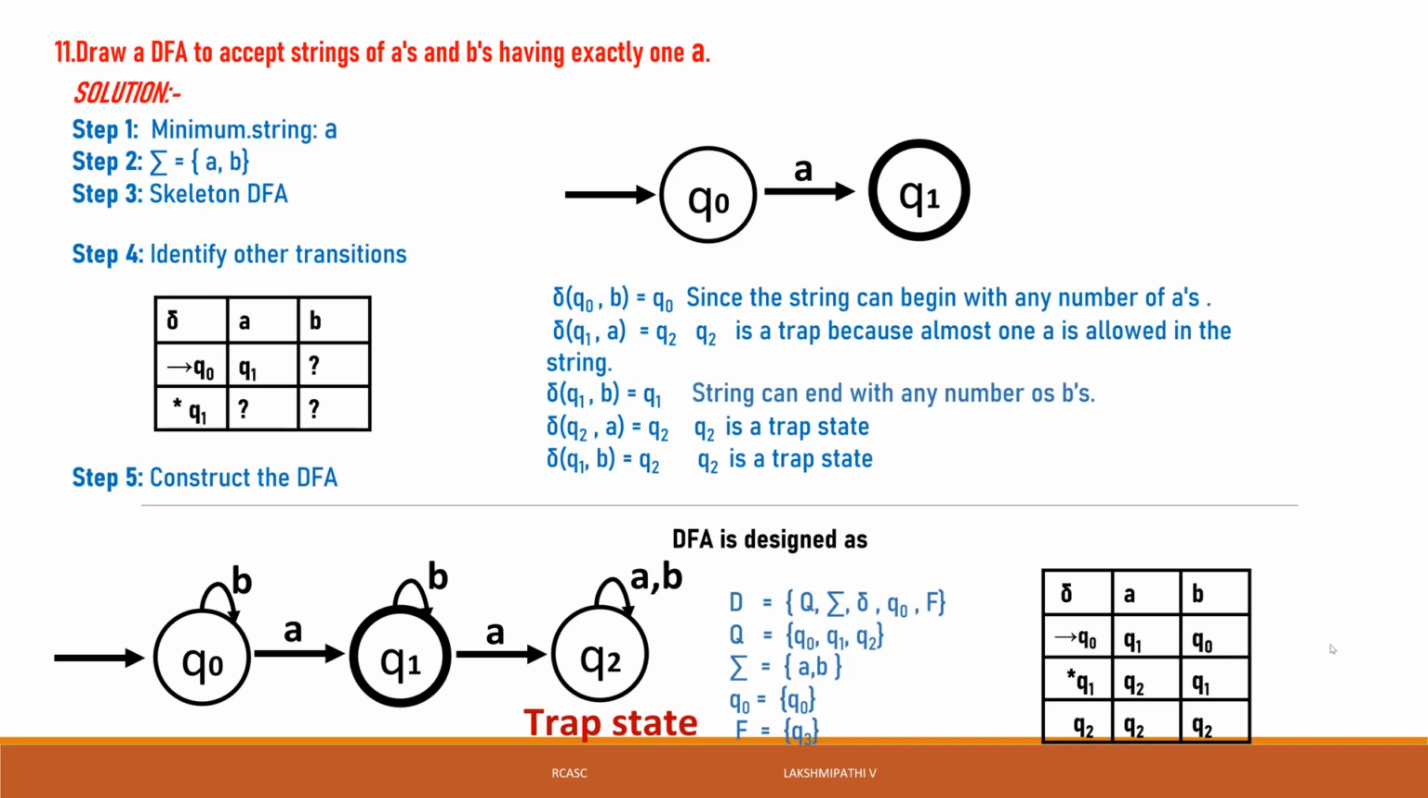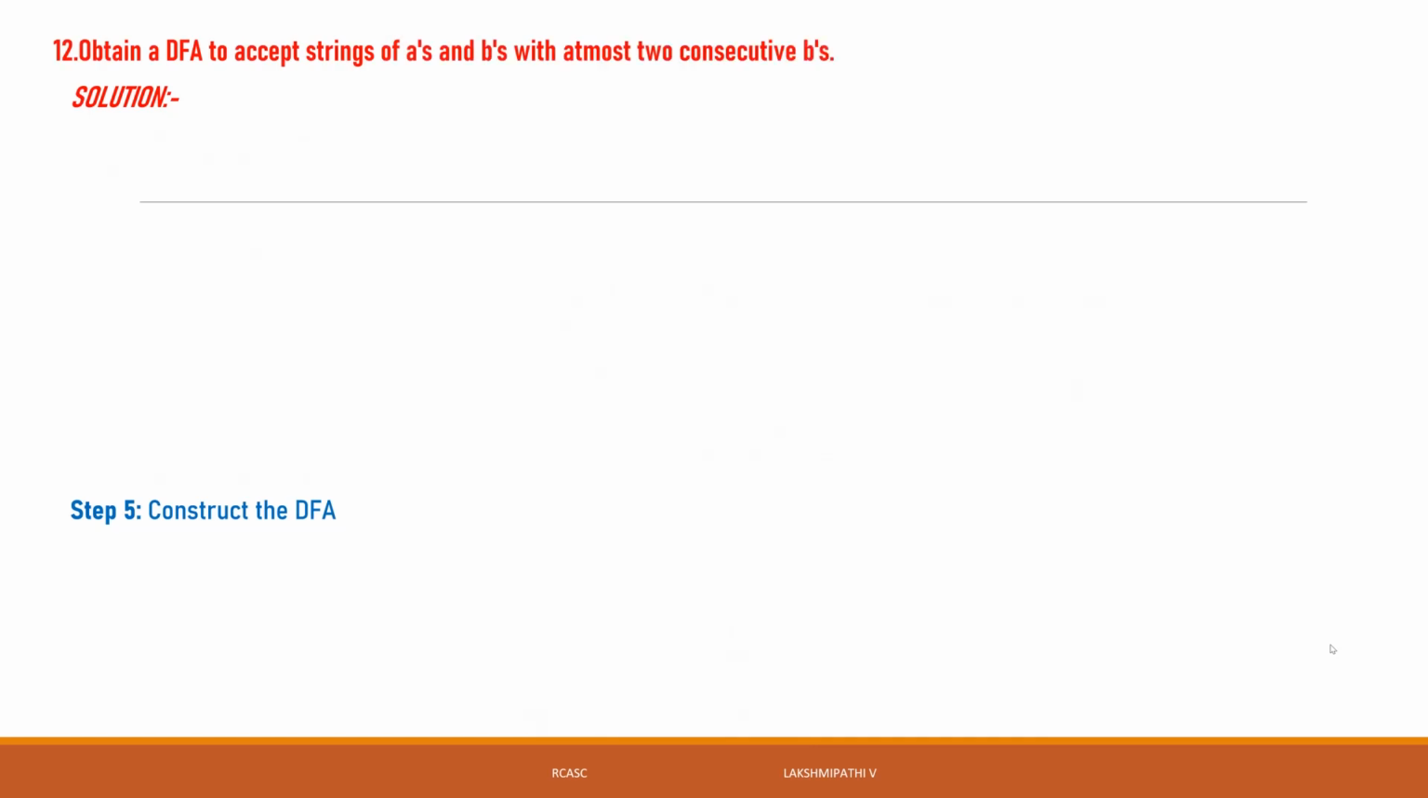Okay, students. See, the next problem is: obtain a DFA to accept the strings of A's and B's with at most two consecutive B's. Here, can anyone explain this question? Consecutive means, for example, tell me the language. What type of strings will come under this DFA?